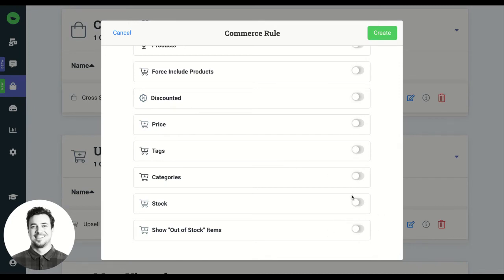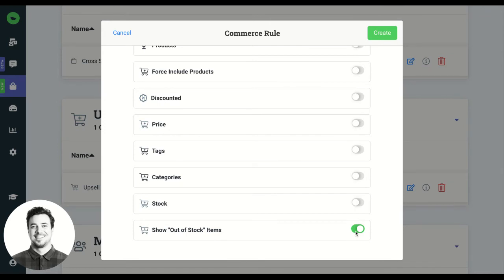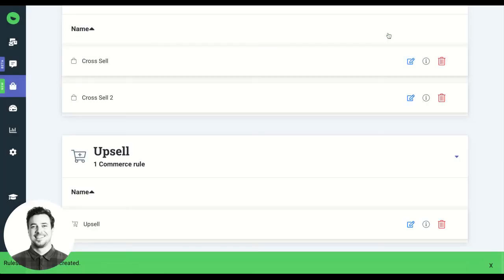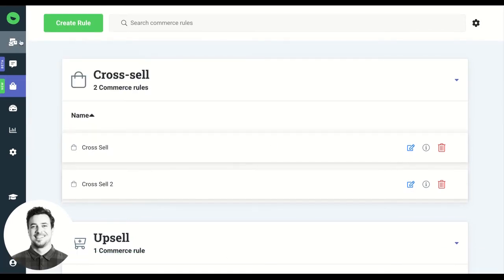If you have some bestsellers that you know are commonly purchased with the item being viewed or added to the cart, then you can show out of stock items. And that's just a simple toggle on. So I'll go ahead and create this rule. Now I have 2 different cross-sell rules in our Commerce AI console.